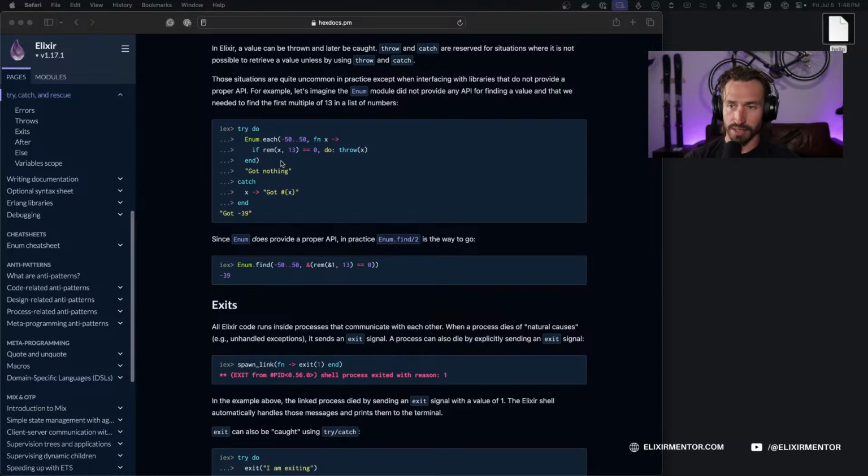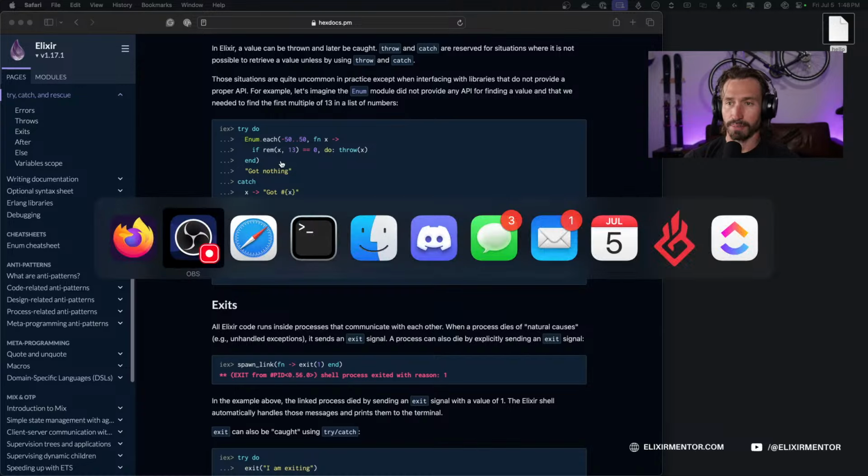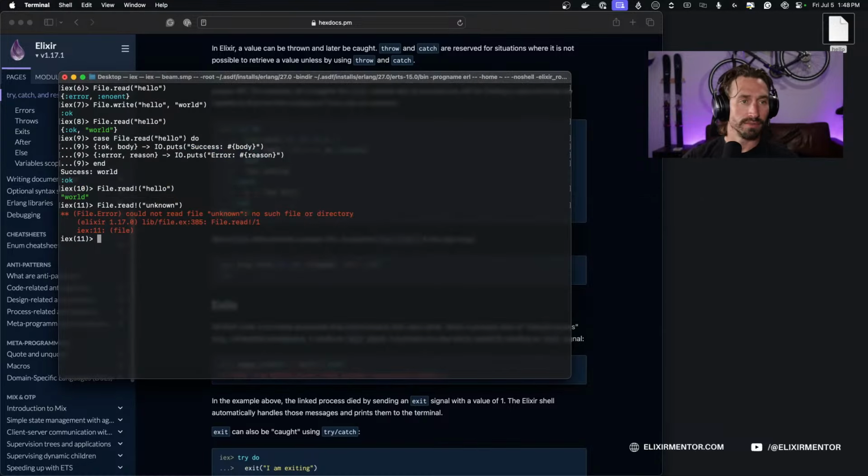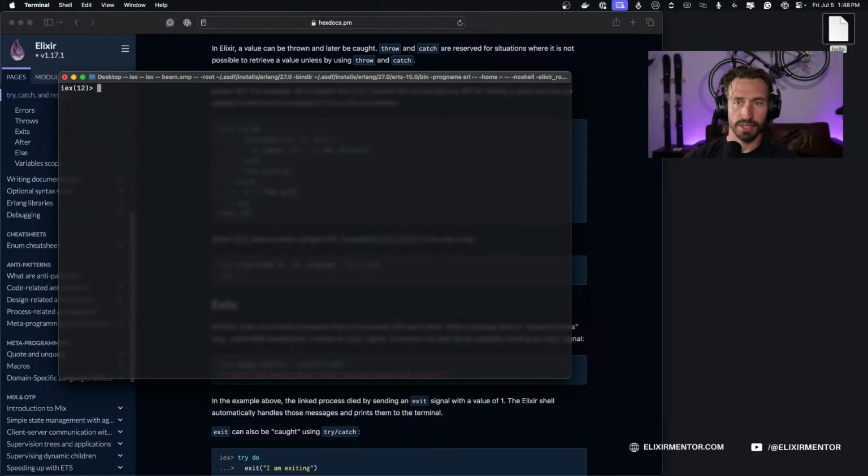All right, so let's go ahead and try this example out. Terminal. So I'm going to clear this. We're going to create a try block here, try do, and then we're going to say Enum.each. So we're just iterating through a range, -50 to 50.